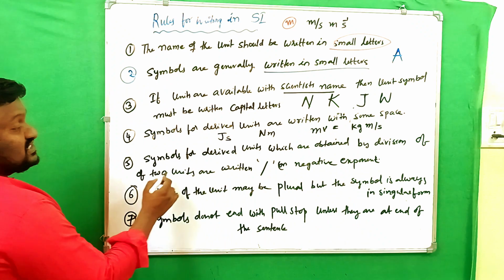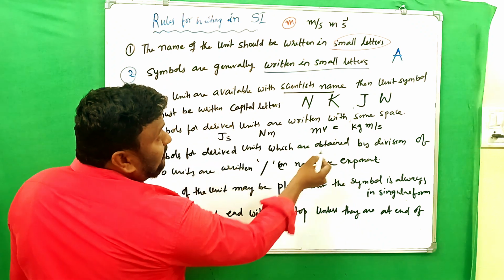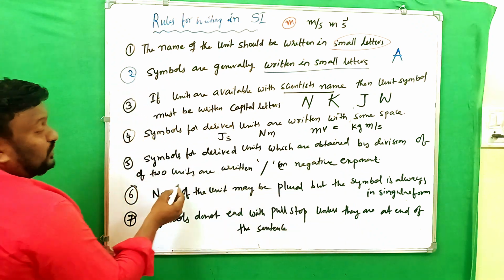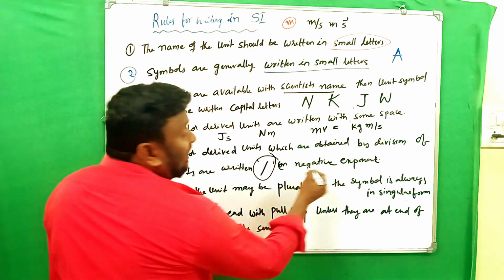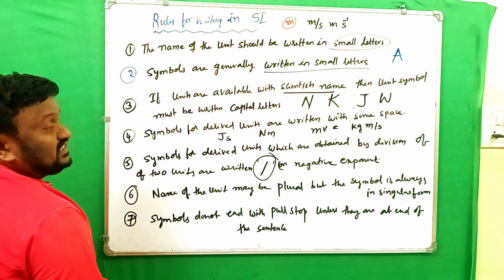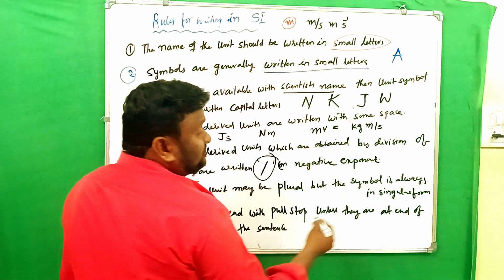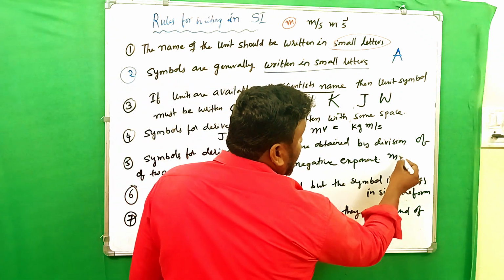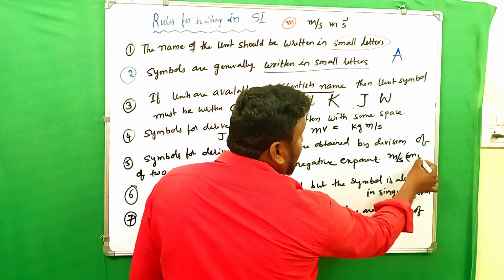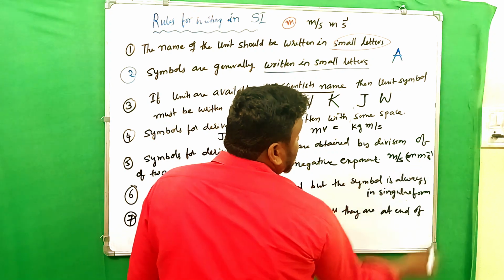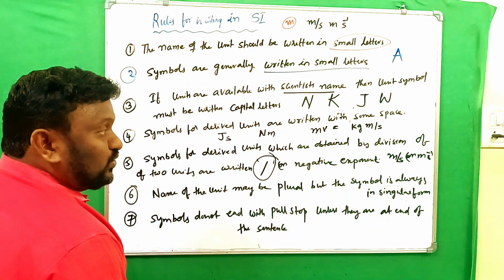And next rule, symbols for derived units which are obtained by the division of two units are written with the slash symbol, or negative exponent. Just now only we discussed velocity, meter per second. It can also be written as meter second inverse.